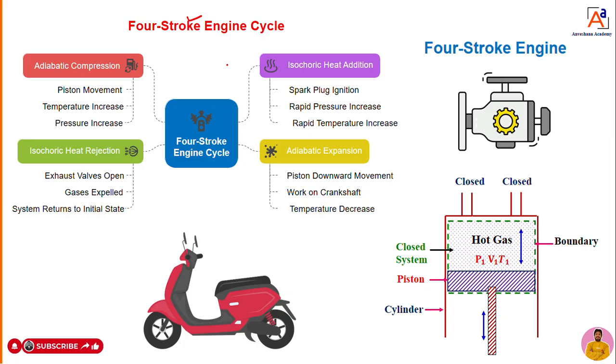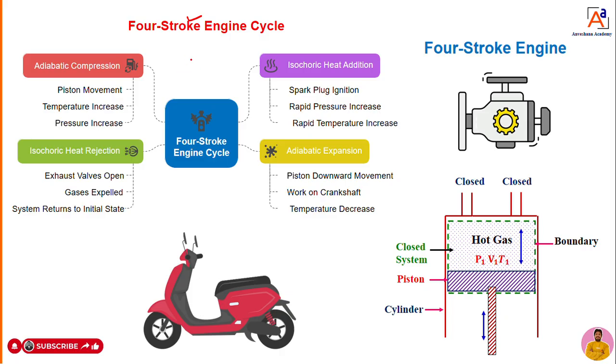What are the basic principles? Compression will be there, heat addition will be there, expansion will be there, heat rejection will be there. He understood these four processes, and based upon them he developed a cycle. Later, that cycle was used to develop Otto engines like cars or bikes. He observed four processes and understood four important operations, which he explained well in his invention.